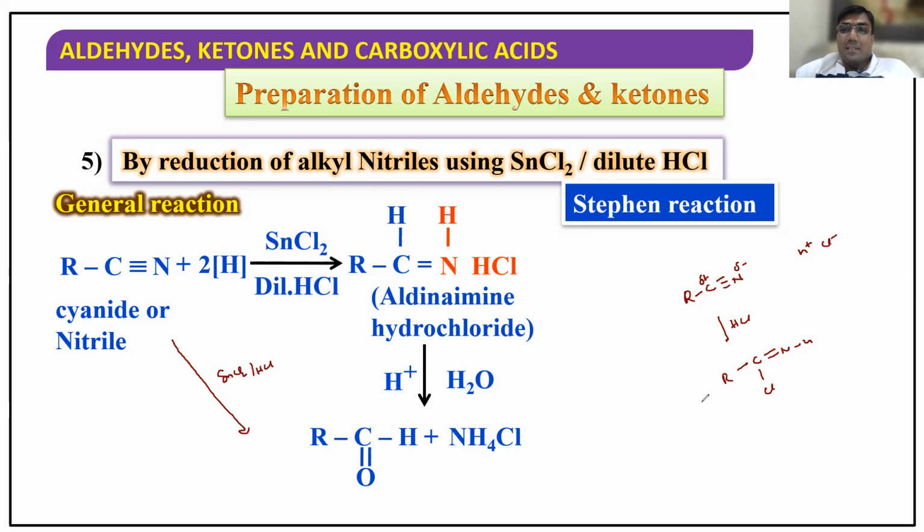Now listen very carefully. This on acidic hydrolysis will give aldehyde. Do you want the explanation of how acidic hydrolysis takes place? I'll explain the mechanism. It is slightly complicated, but however I'll explain. R, CH, double bond NH, here Cl.